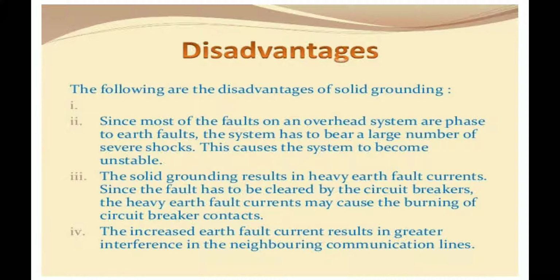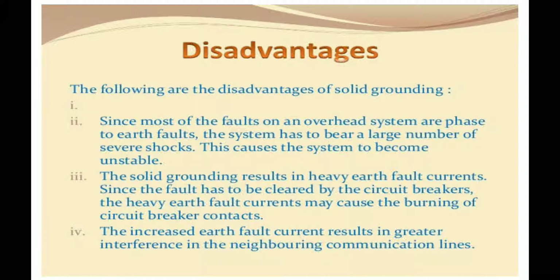If a fault occurs on the system, the relay senses it and sends the information to the breaker. The breaker trips the circuit.